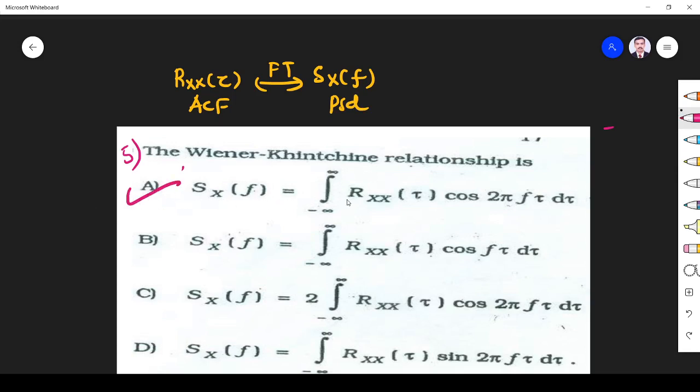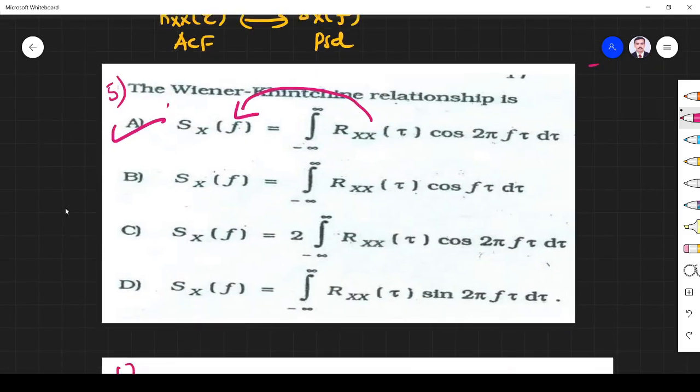Sx of f is equal to the integral from minus infinity to plus infinity of Rxx of tau cos 2 pi f tau d tau. So autocorrelation is converted into power spectral density, right? That is very important. You may say sine is surely not used because it is an odd function, and the integral of an odd function from minus infinity to plus infinity is 0, and the factor of two will not come. So this is the correct answer.